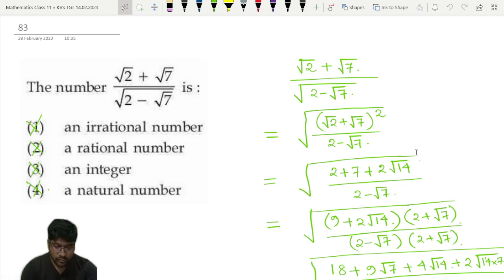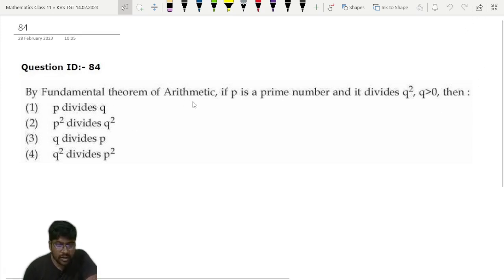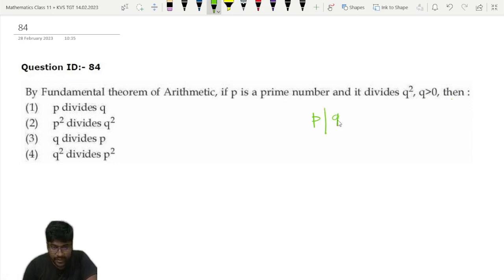So anyway, let's move to the next question, question number 84. Now what they are asking here: by the fundamental theorem of arithmetic, if p is a prime number and it divides q square, q greater than 0, then this is a straightforward result. That we have studied in number theory in our BSc: if p is a prime number and p divides q square, that will imply p divides q. Okay, p is prime.